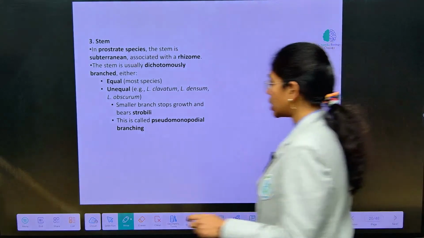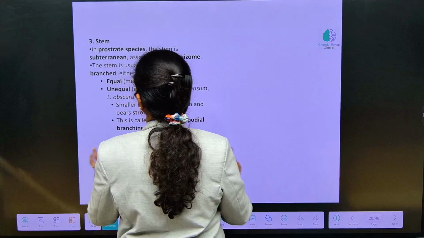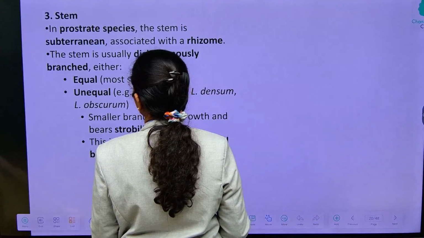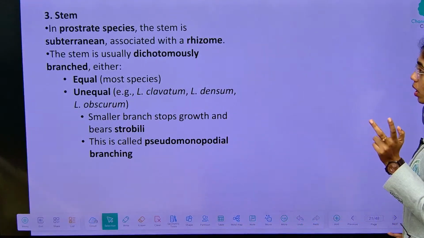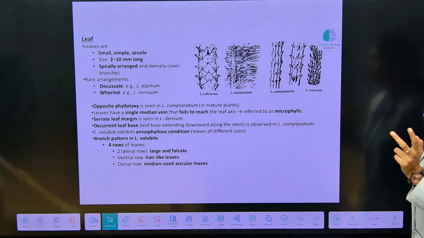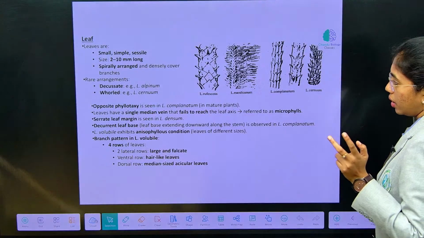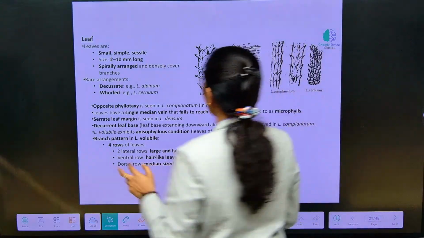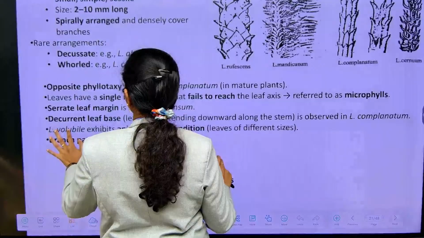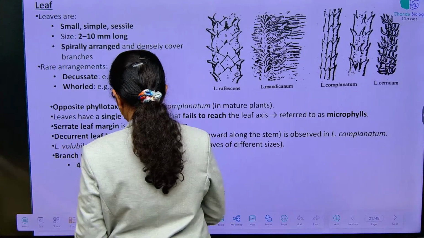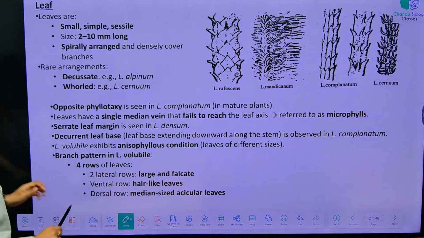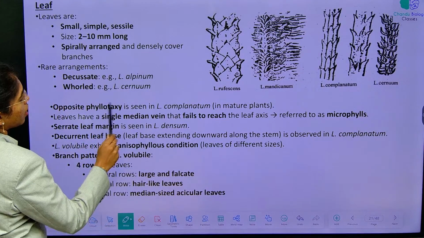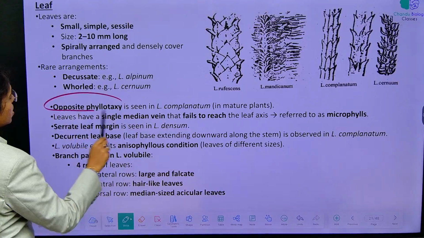Next, if you see the stem, of course dichotomous branching, this branching can be equal or unequal. Next, leaf, this is important, observe. In the leaf, opposite phyllotaxy is observed.